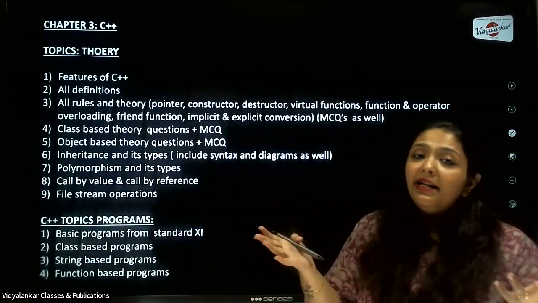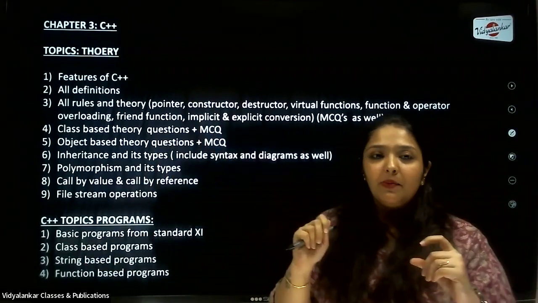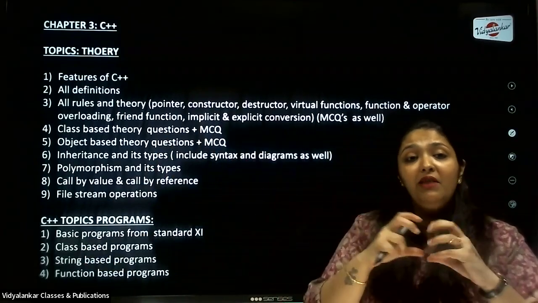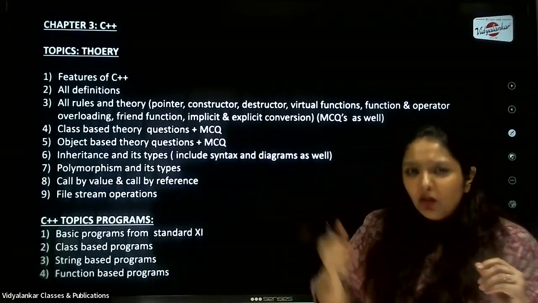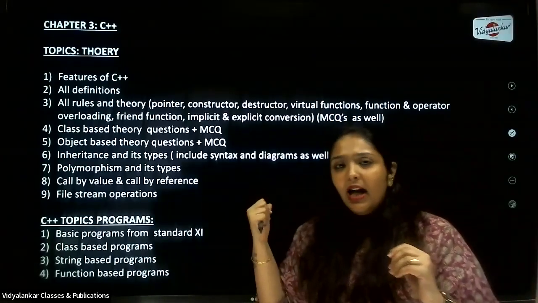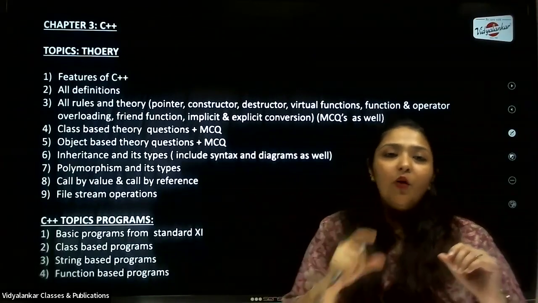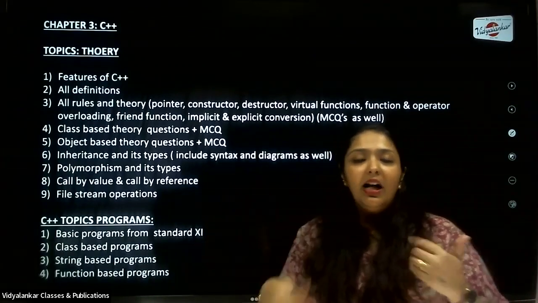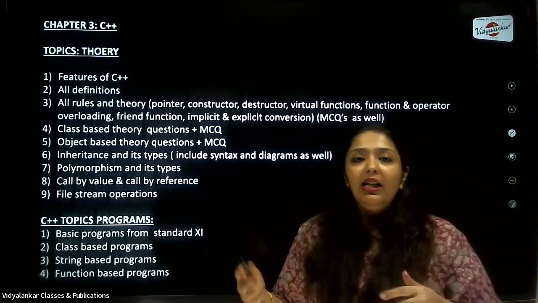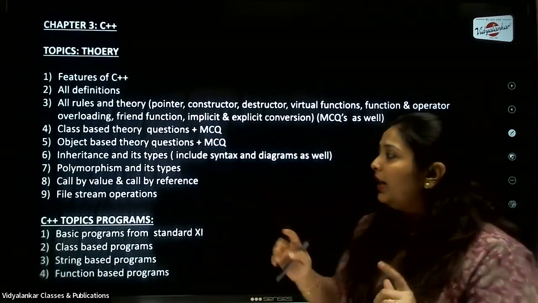Don't forget inheritance. It is a very small topic when it comes to the features of C++, but it is comparatively very vast if asked separately. The paper which we will discuss now has a question on inheritance. They have just shown the diagrams, and you have to identify which inheritance it is. You have 5 types: hybrid, hierarchical, multiple, multi-level, and single. Explain them with diagrams, don't forget.